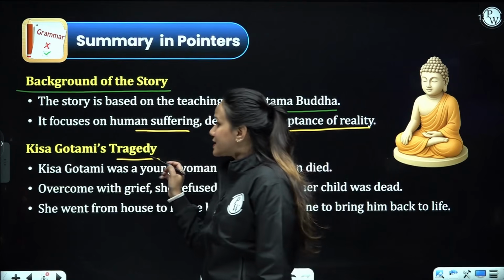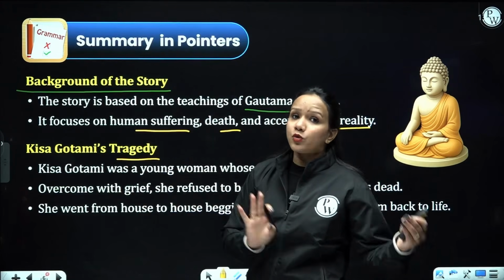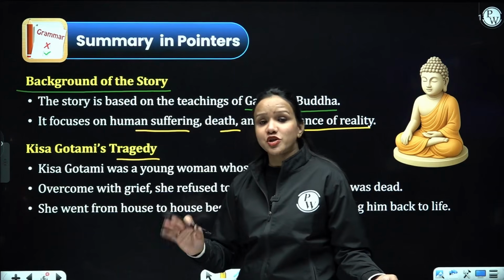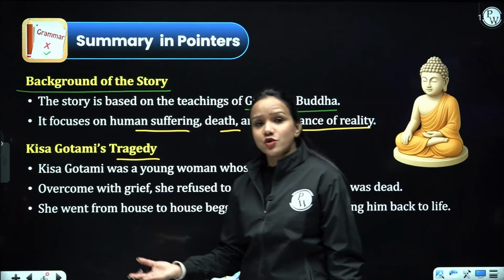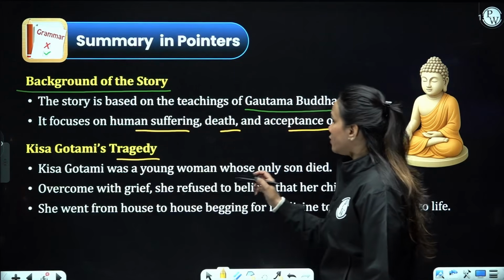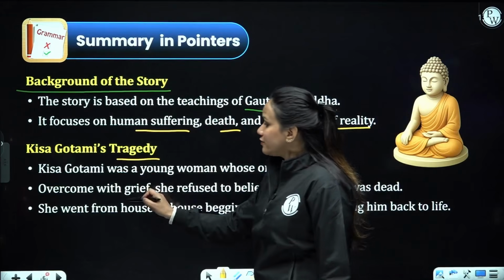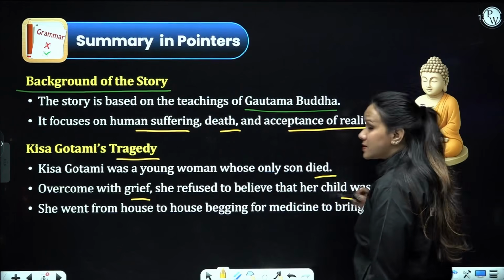Kisa Gautami's tragedy. What was her tragedy? She had her only son who passed away, right? But she could not reconcile to her only son's death. Kisa Gautami was a young woman whose only son died. Overcome with grief, she refused to believe that her child was dead, right?